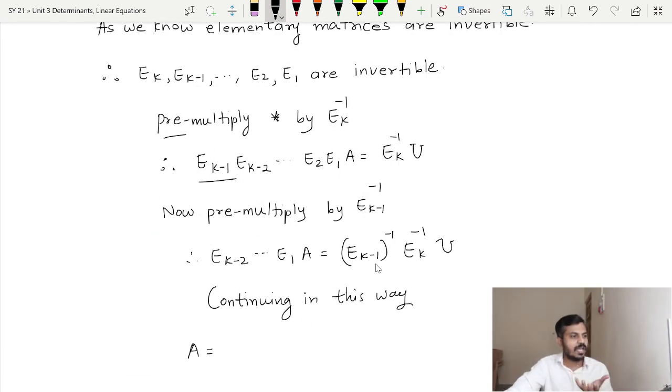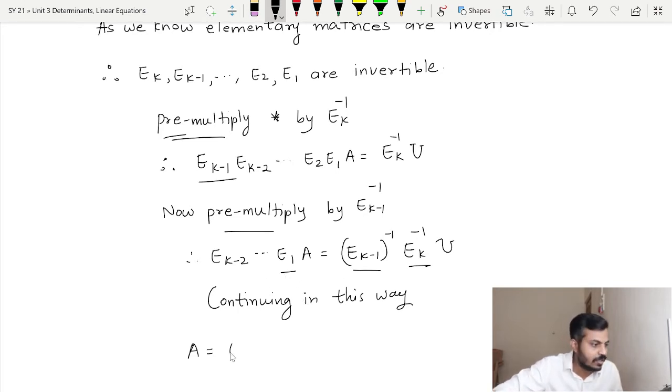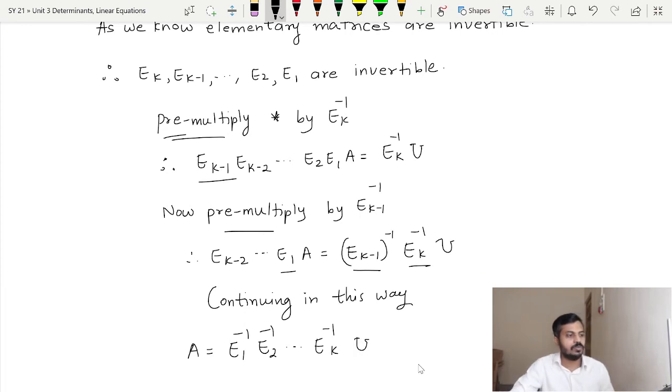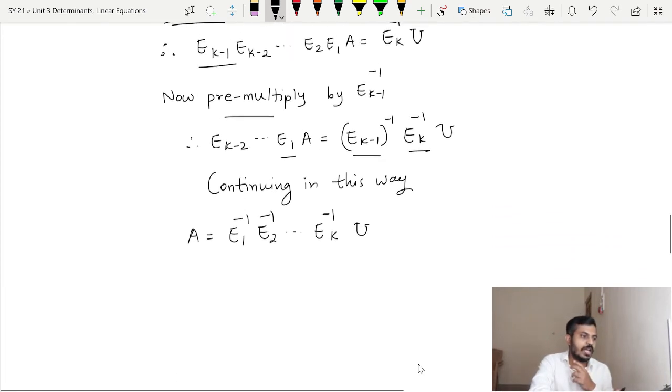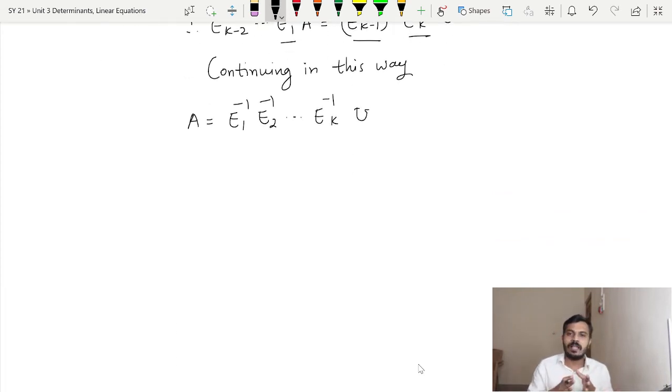As you can see, I have performed pre-multiplication 2 times, so I have Ek inverse, and after that Ek minus 1 inverse. Then after this I will pre-multiply by Ek minus 2 inverse, and this will be continued, and it will stop at E1 inverse. Therefore I will have E1 inverse, E2 inverse, and this will be continued up to Ek inverse multiplied by U. Now note that we wanted to show that A is a product of L and U.